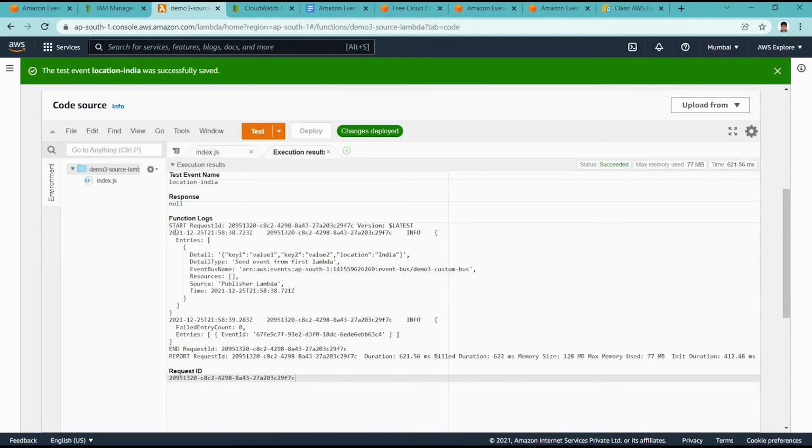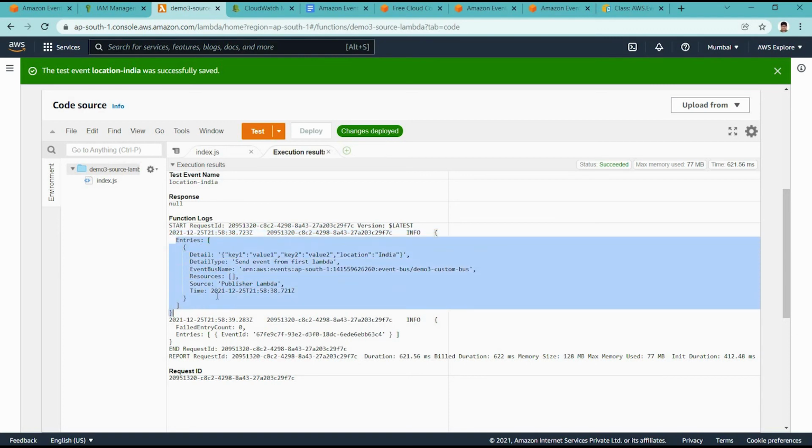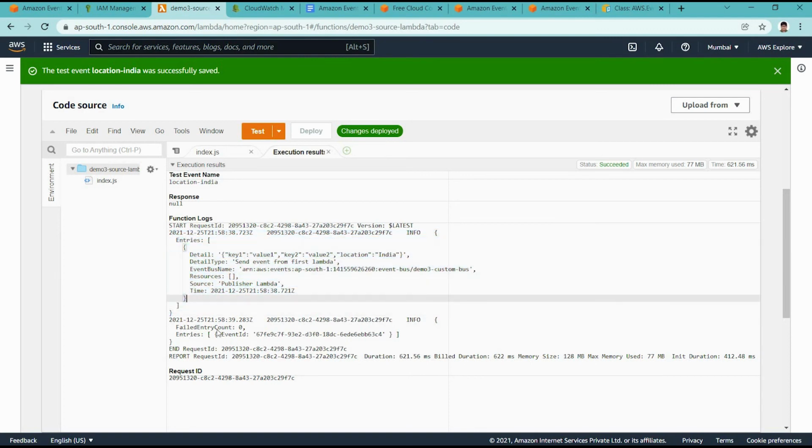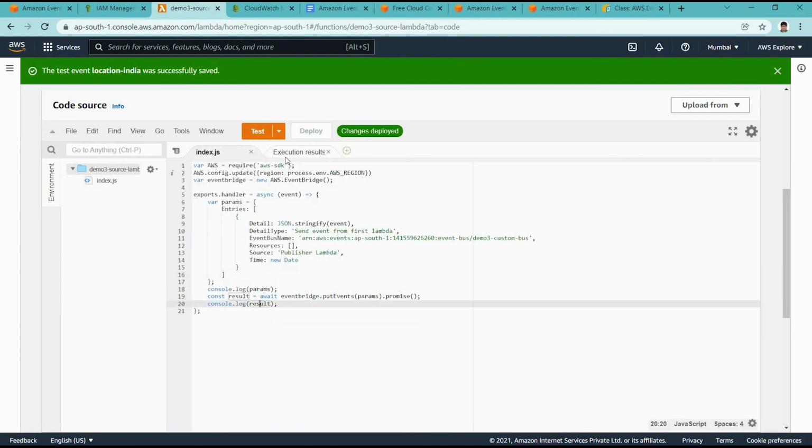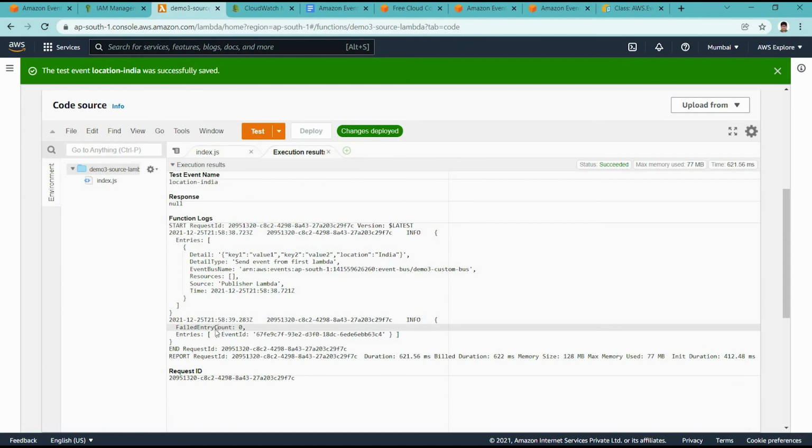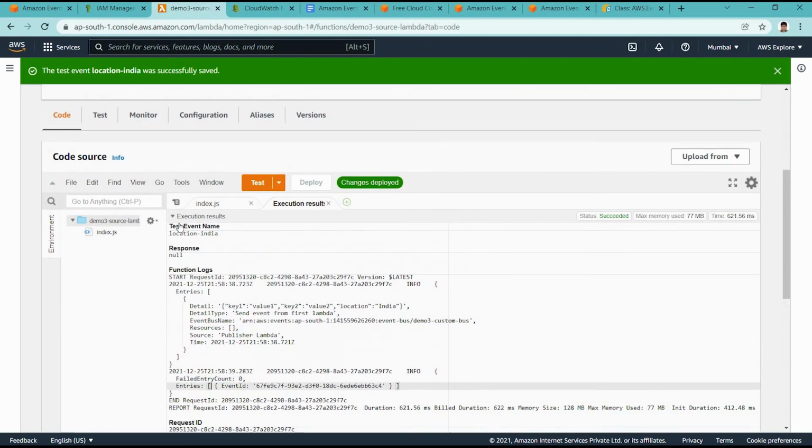Here we can see the detail I printed that is passed, and here whatever response we printed in the result: failed entry count 0 means it is a success, and an event ID was also generated. This is the event ID which is placed on EventBridge. So failed entry count 0 means it was sent successfully.